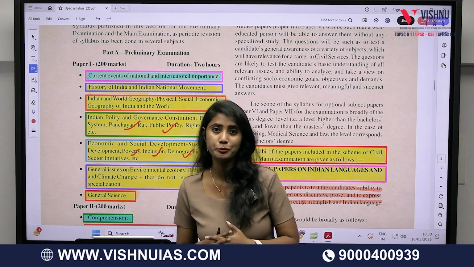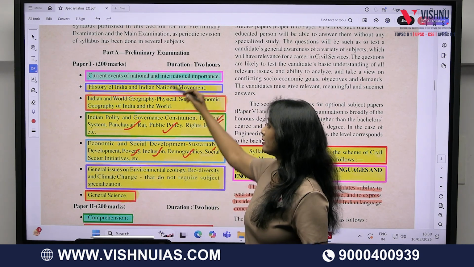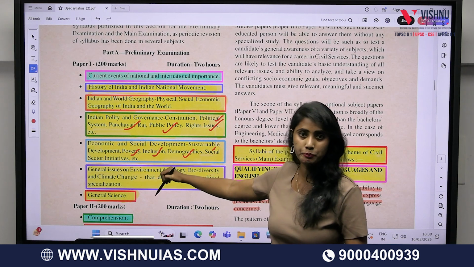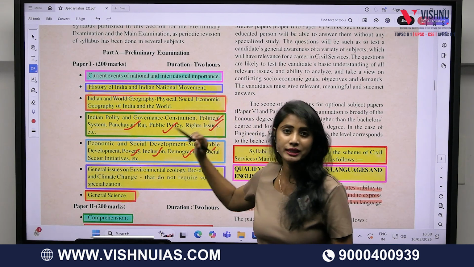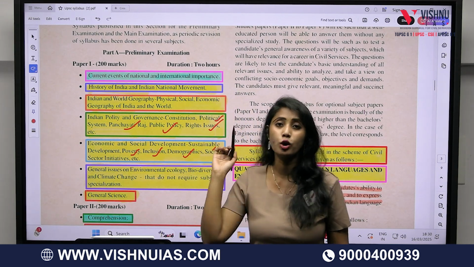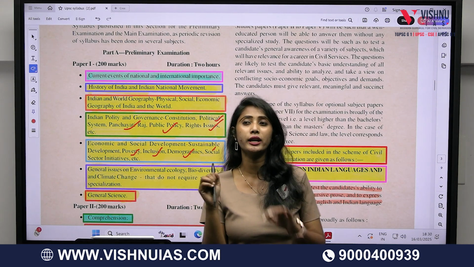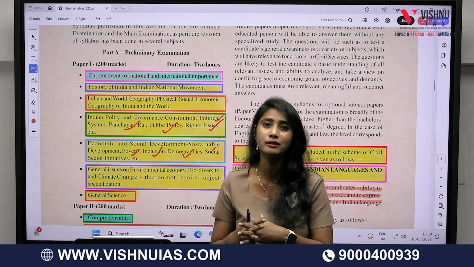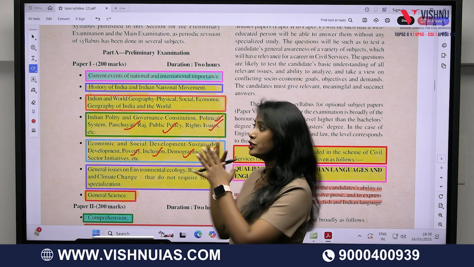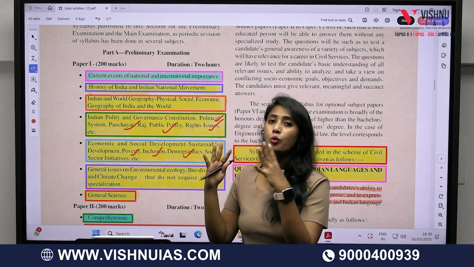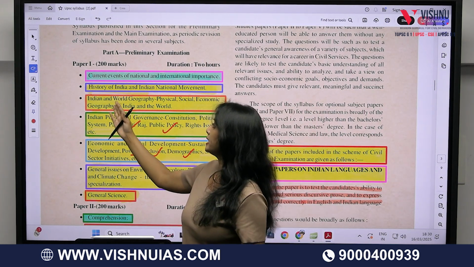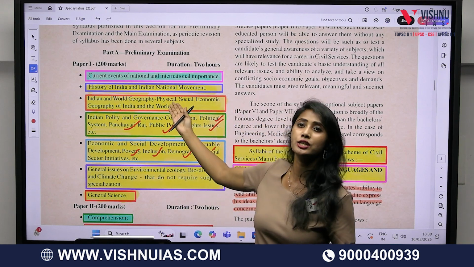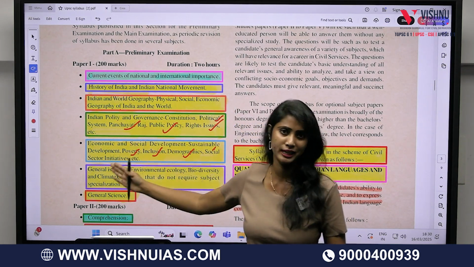And if we come to the mains, don't you think that all these subjects and all the topics within these subjects are also given in the mains, and that too in a very elaborate and detailed manner of what you are supposed to study in geography, specifically? For example, let's say the history of India and the Indian national movement is only given in this way in the preliminary examination.